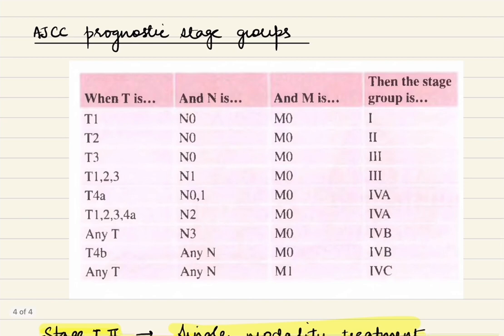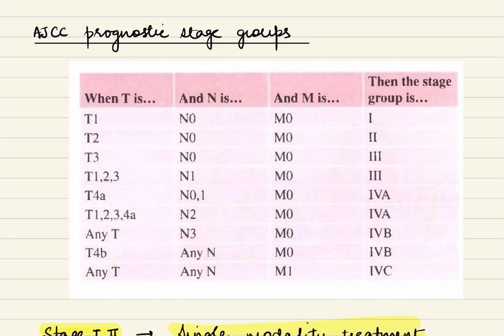Now coming to AJCC prognostic stage groups. According to the T staging, N staging and M staging, the tumors have been staged, and the stages are stage 1 to stage 4. Now these have clinical implications. We'll see how. Let's first discuss the staging.